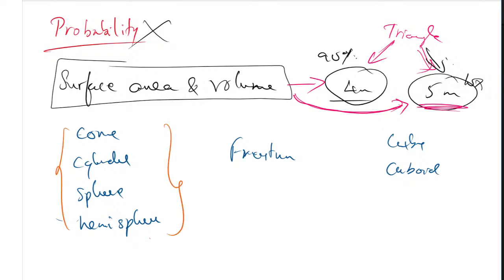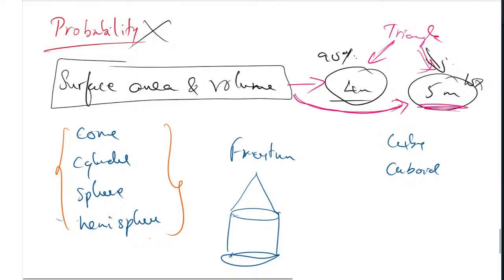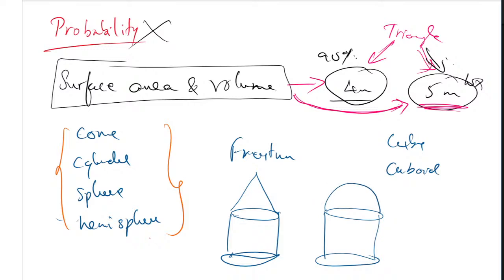These four, cone, cylinder, sphere and hemisphere, they will combine one after the other. They will take a cylinder and join a cone on top of it, and ask you to find the surface area or volume of it. If it is hollow, find the inner surface area. Or they will take a cylinder, form a hemisphere on the top, and ask you to find the volume of it. Like this they will connect at the bottom and ask the volume. So it is a combination.